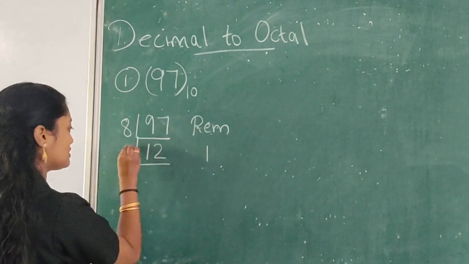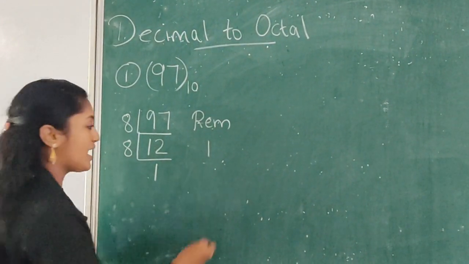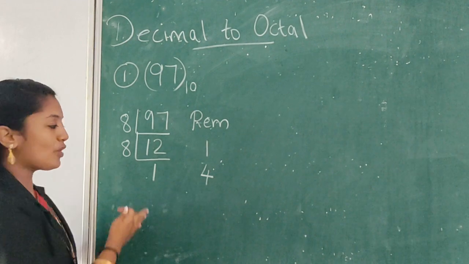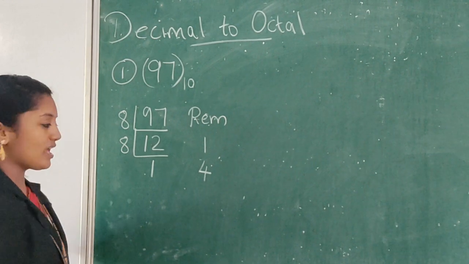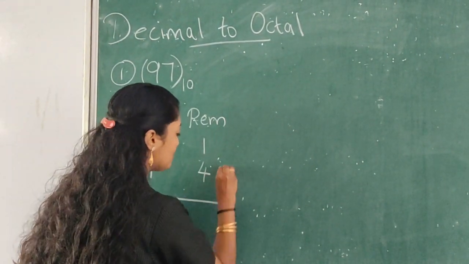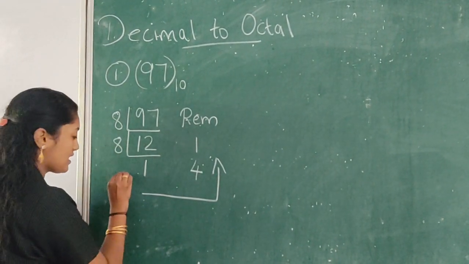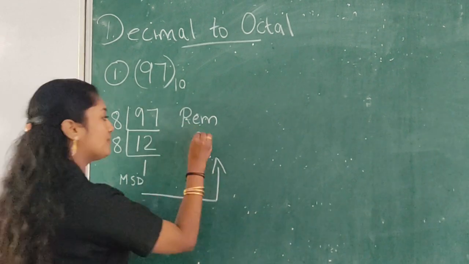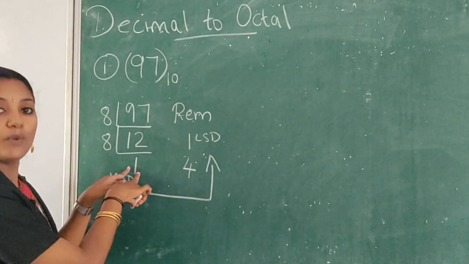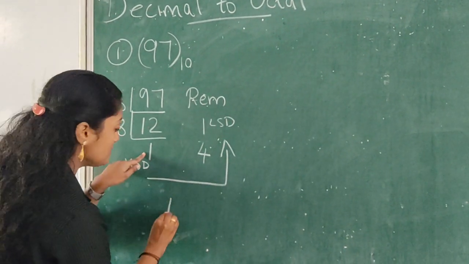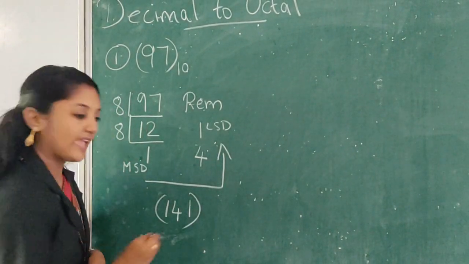Now again 12 divided by 8, 1, and remainder 4. Now you have to stop here because we got 1. And you have to write this from bottom to top. And what is the MSD here? The last remainder is the MSD and the first remainder is the LSD. So the final answer you have to write from bottom to top: 141 to the base 8.